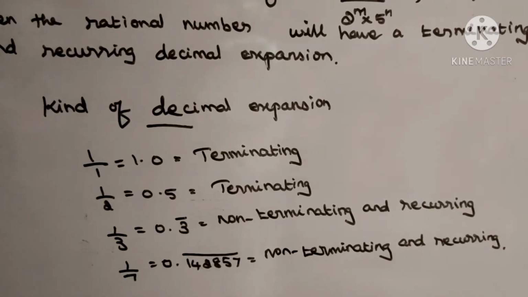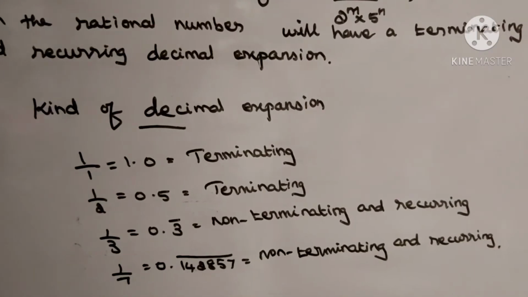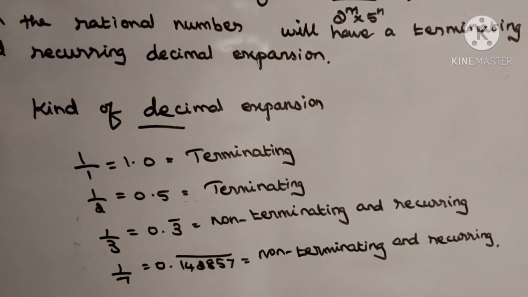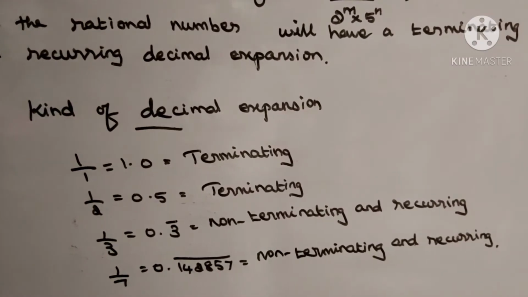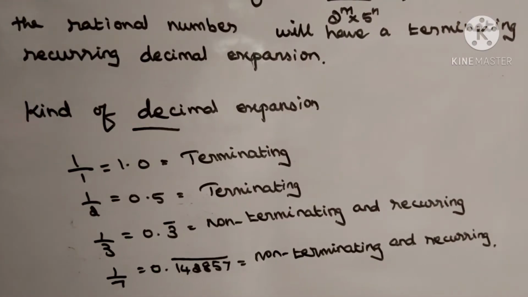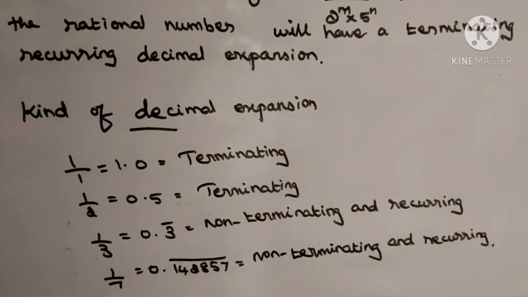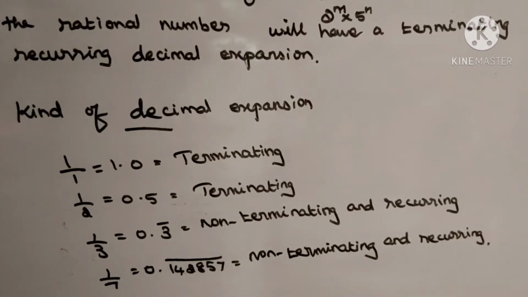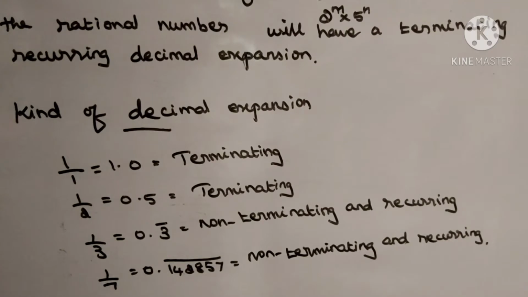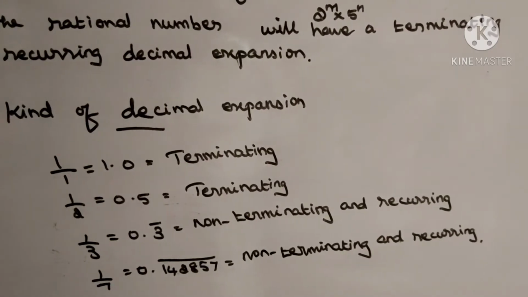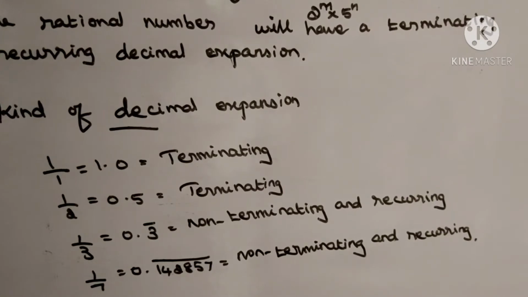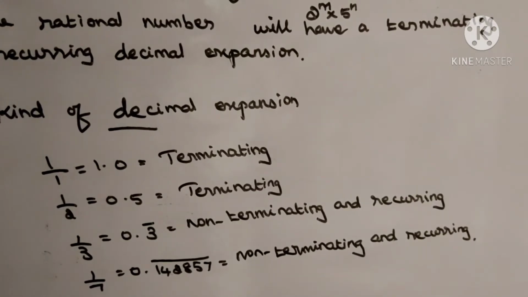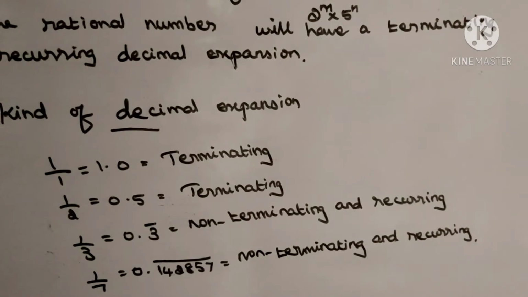Then 1 by 7, 0.142857. Again we get 142857. The numbers are repeated. So this is non-terminating and recurring. 0.142857. Calculate the period of decimal. What numbers are repeated again and again? That is the period of decimal. So 1, 2, 3, 4, 5, 6. 6 numbers are repeated again and again. So period of decimal is 6 in that question. Okay.